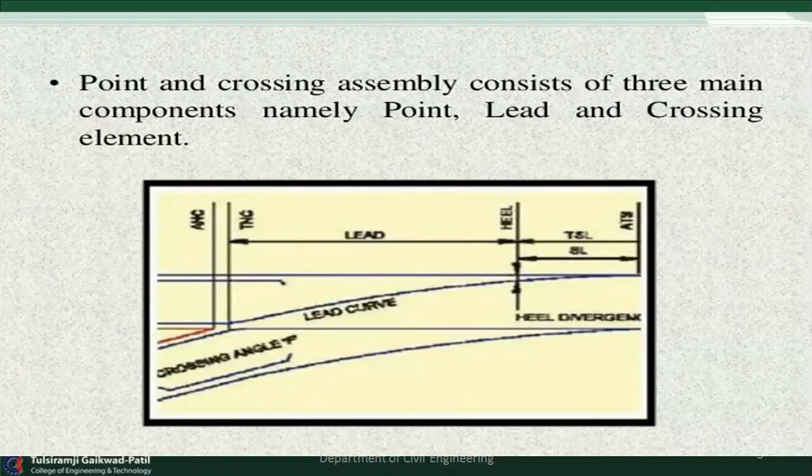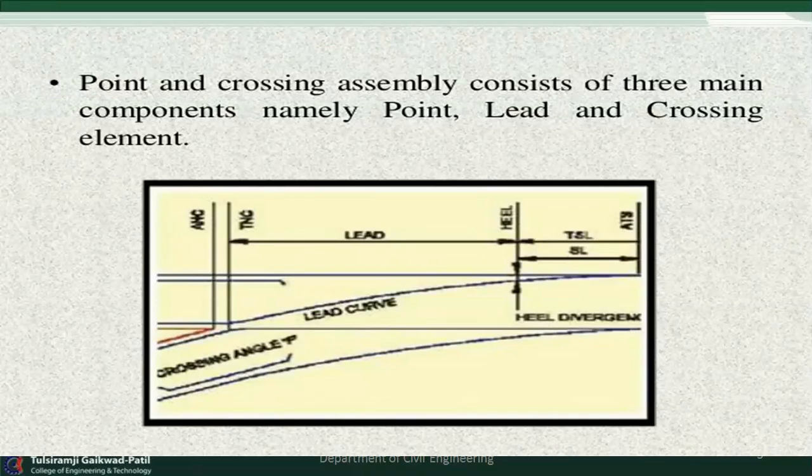Then what do you mean by point? The point and crossing assembly consists of three main components, namely point, lead and crossing element. All these three are very important in changing the routes of the railway.